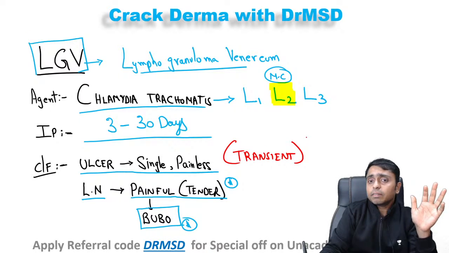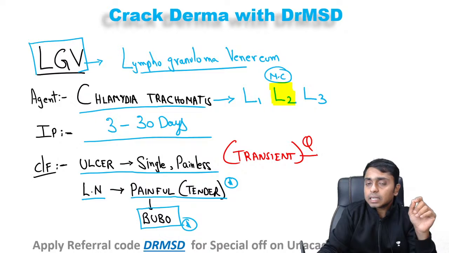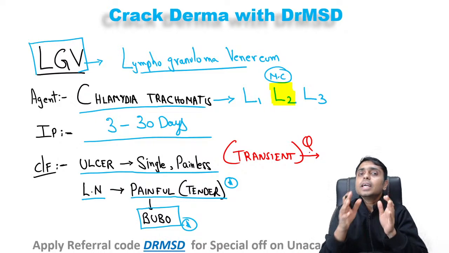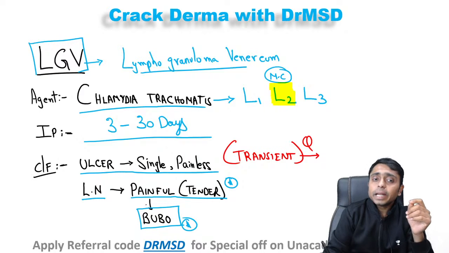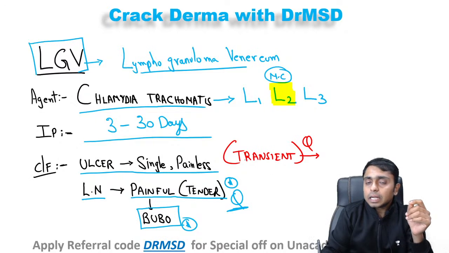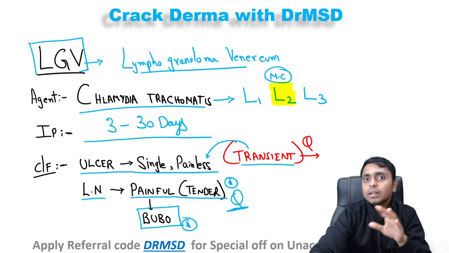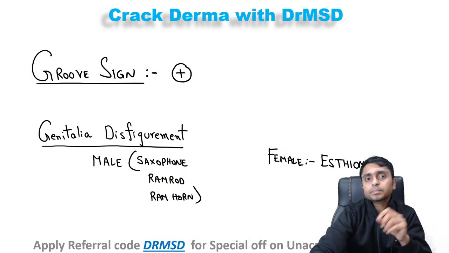In fact, the patient will oftentimes miss the ulcer and directly he will come to you. For example, you become a dermatologist in future, he will directly come to you with the complaints of this painful lymphadenopathy. So you can remember the ulcer is very transient and it is very painless. It is not even observed by the patient himself.